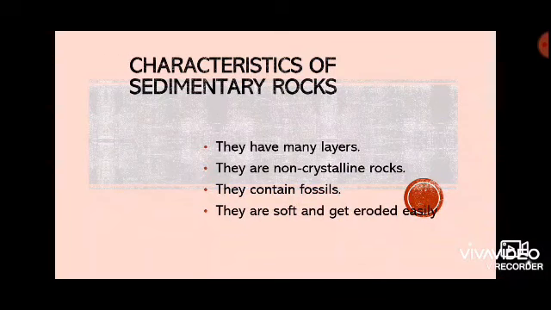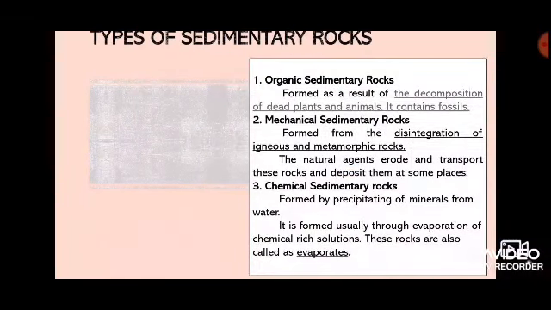Fossil means the decomposition of dead animals and plants. They are soft and get eroded easily. Soft rocks like these are called sedimentary rocks. Sedimentary rocks are divided into three types.